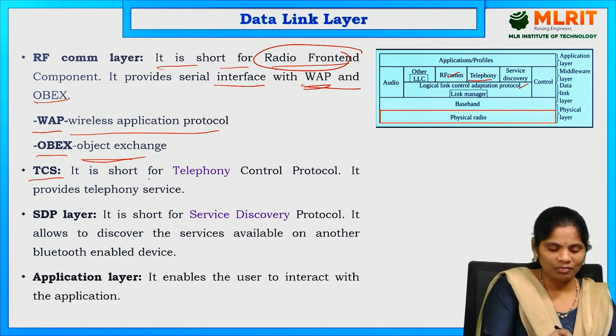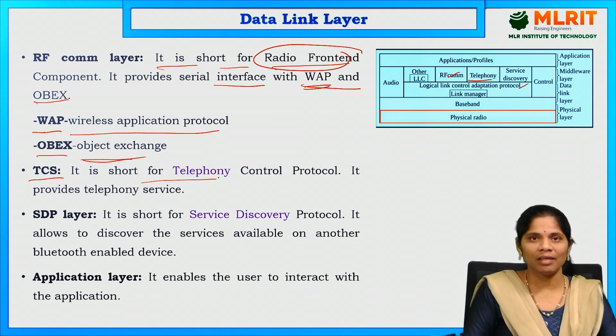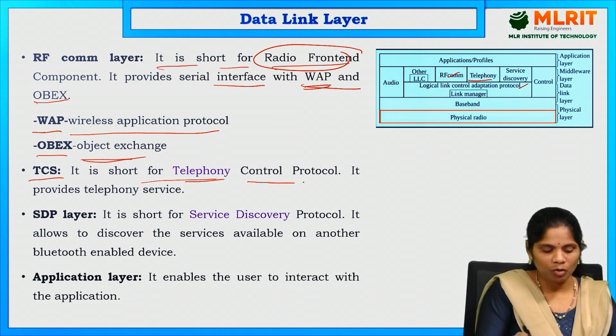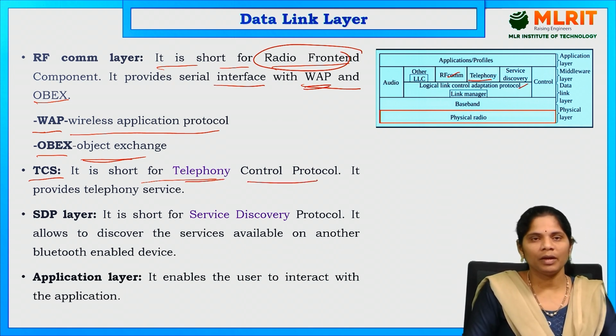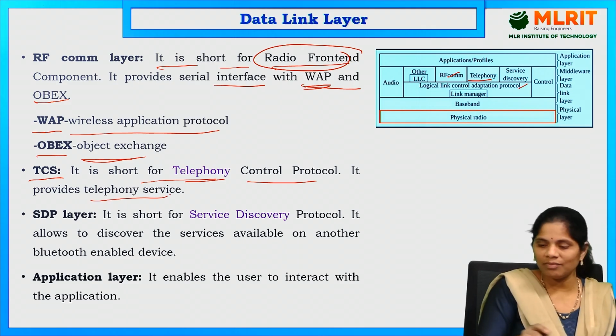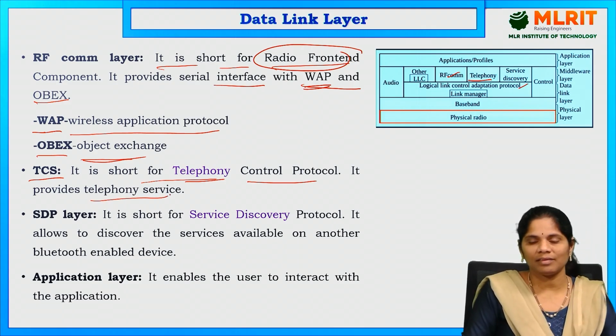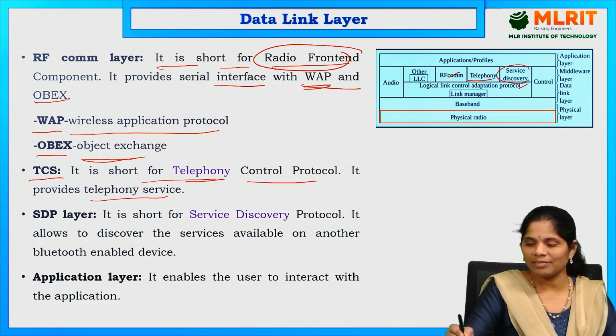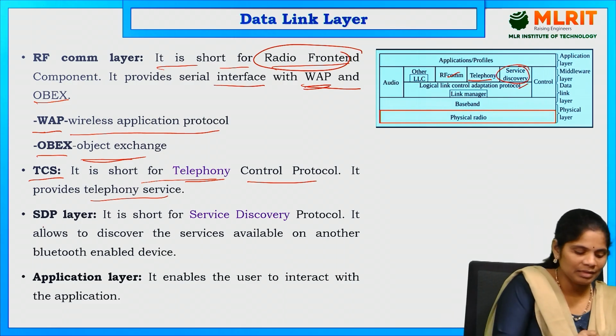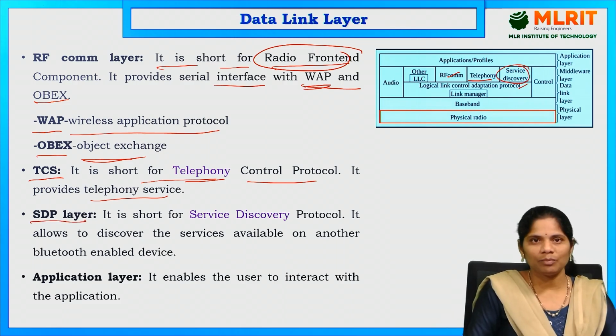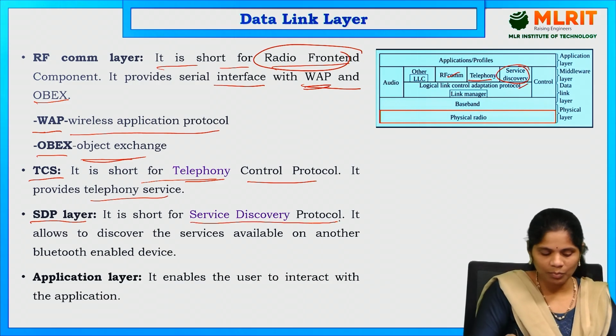TCS is a short form of telephony control protocol. It mainly provides the telephony services. We are going to use the TCS. And next one is the service discovery layer, that is nothing but the SDP layer. The SDP layer is mainly about the service discovery protocol.